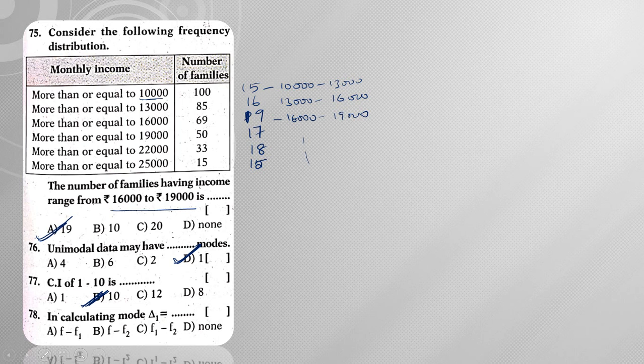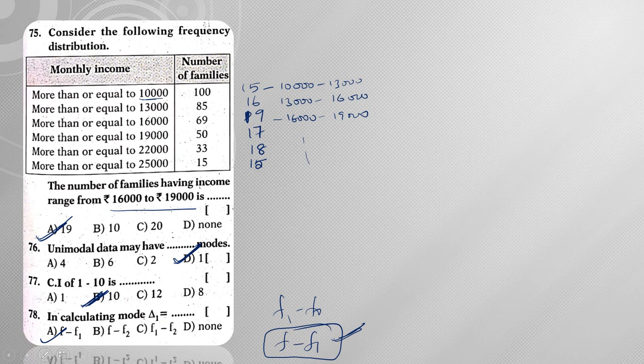Next, in calculating mode, delta 1 means, what is the meaning of delta 1? So delta 1 is nothing but f1 minus f0. We don't have f0 here, so simply what we are saying is f minus f1. In old textbooks, this particular formula was given, so delta 1 means f minus f1.